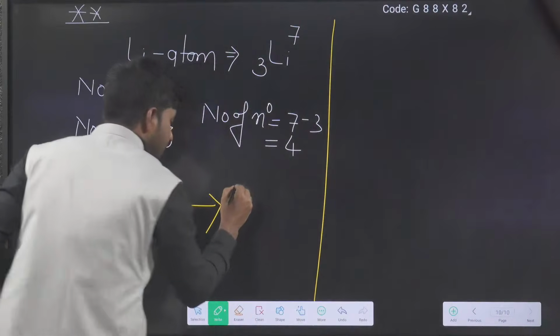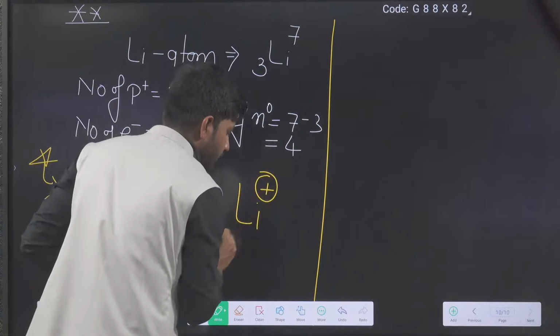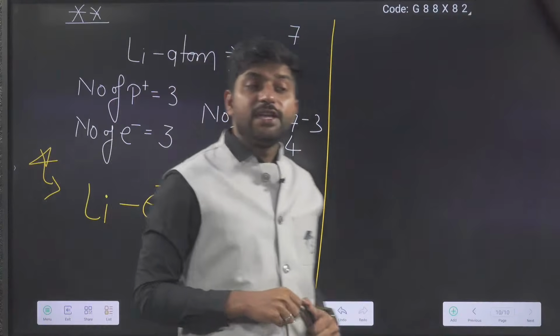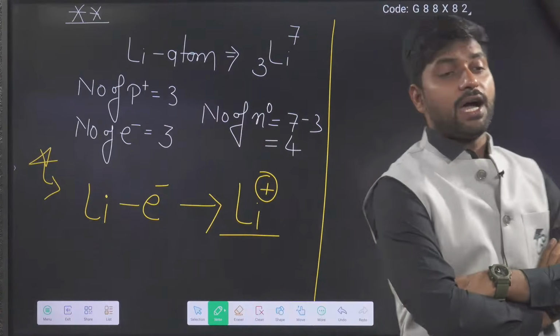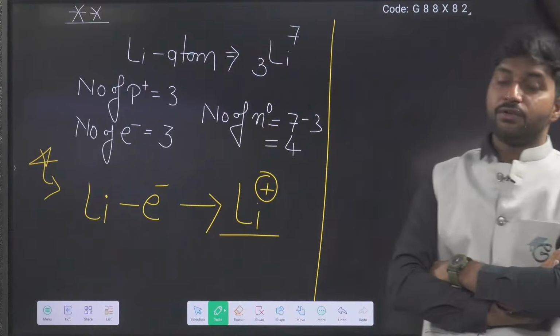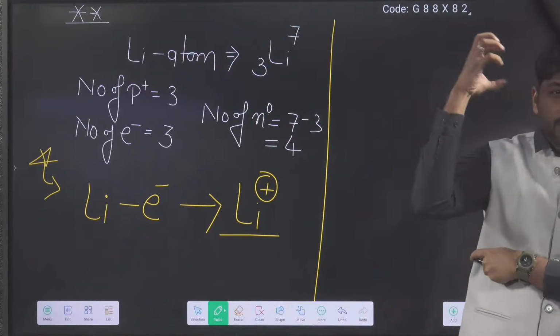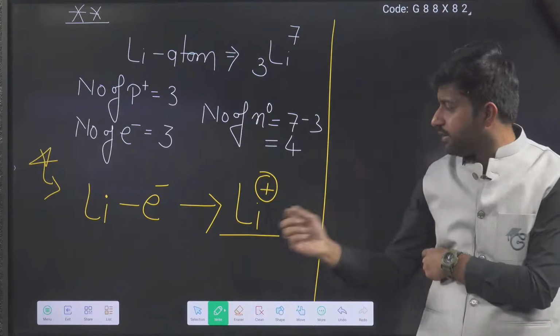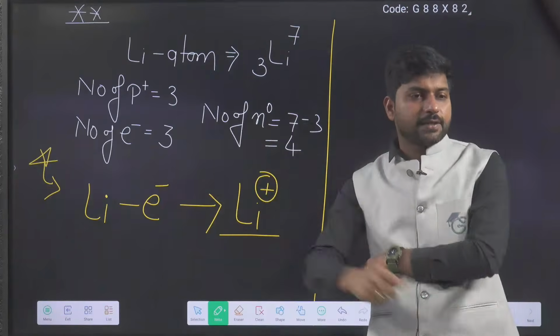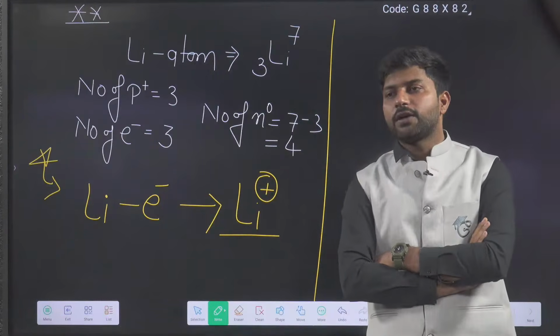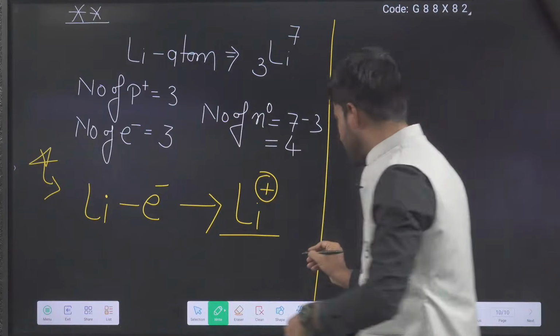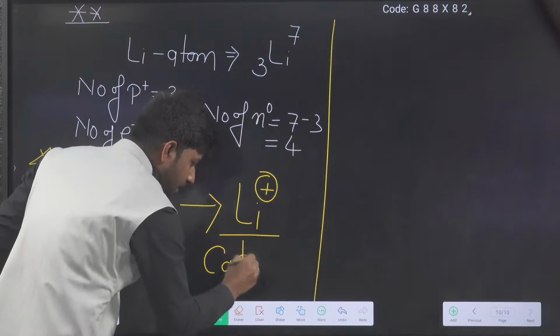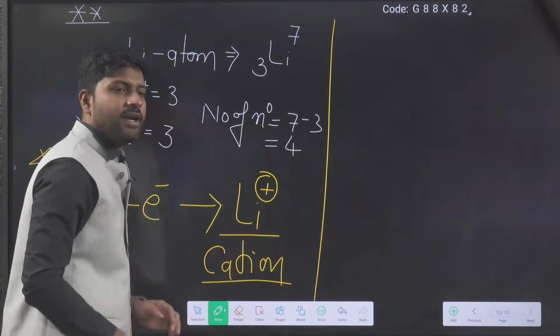So if anyone tells you lithium ion, which structure should spark in your mind? Li plus. Very good. Is it a cation or an anion? Sir, it is a cation. It is a cation. Very good. Do you know?